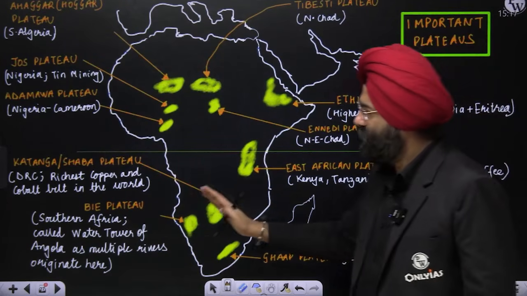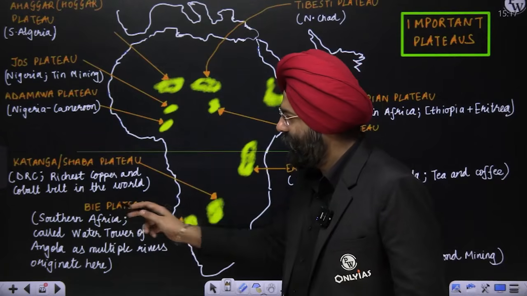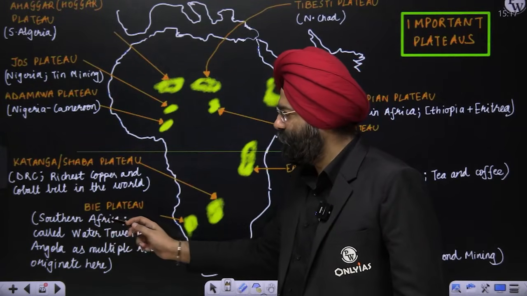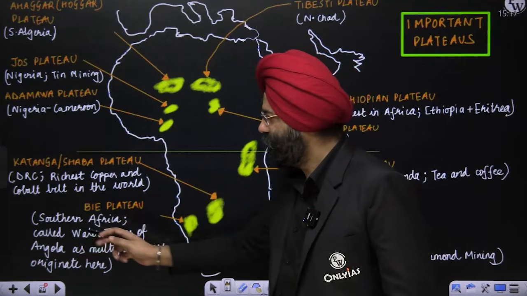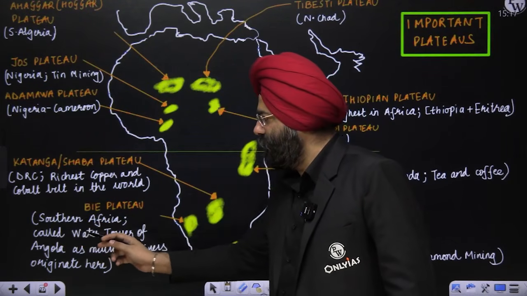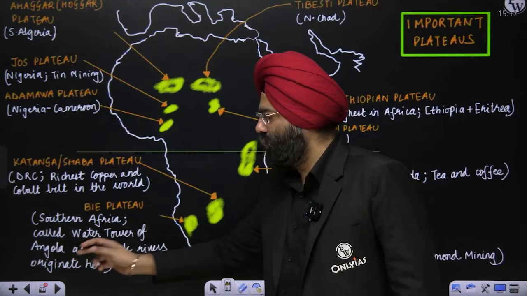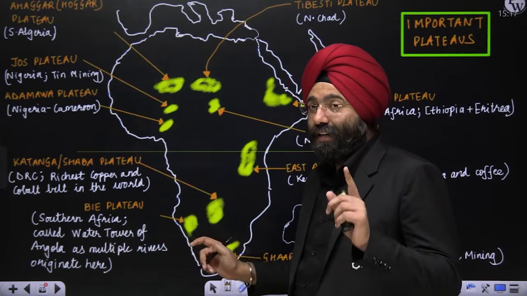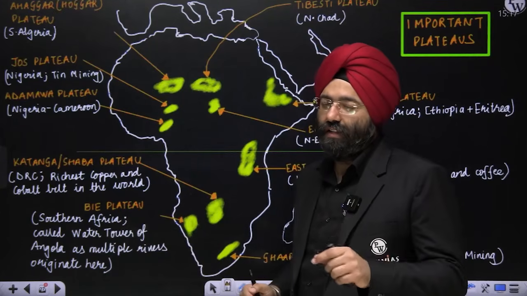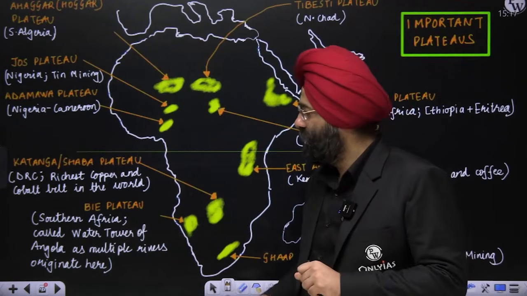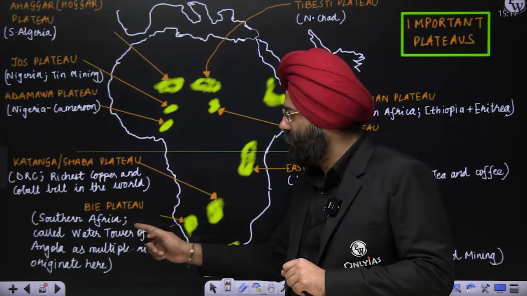If you come towards this region, you have the Bie Plateau. It is again in the Southern African region, sorry, not South Africa, Southern Africa. It is called the Water Tower of Angola. It is present in the Angolan region. It is known as the Water Tower of Angola. This has been asked in various examinations, particularly PCS also. Why is it known as the Water Tower of Angola?